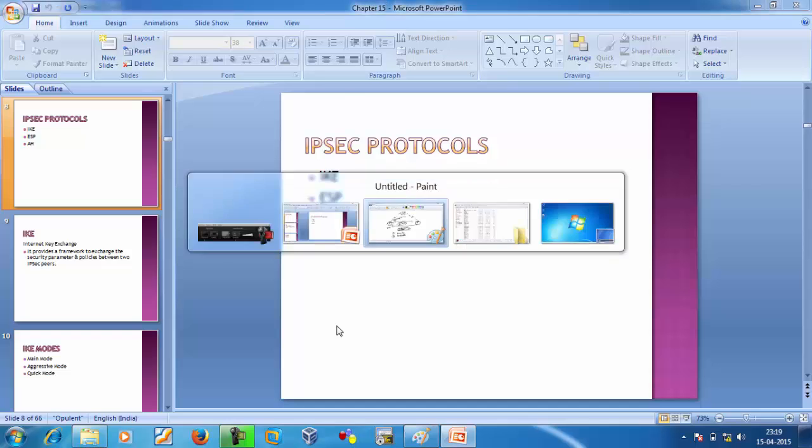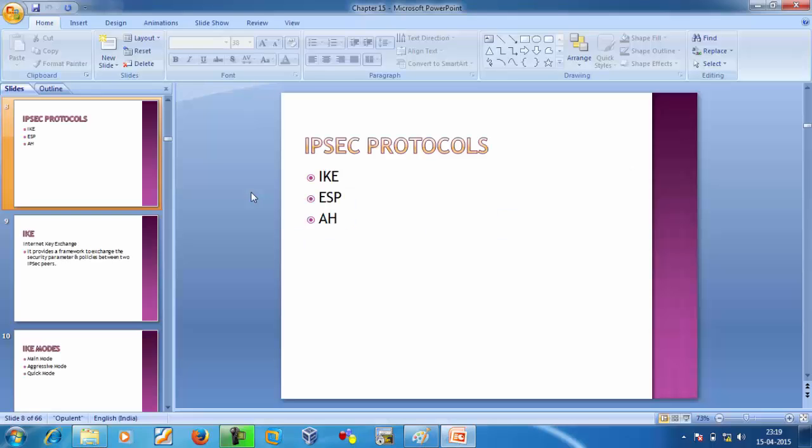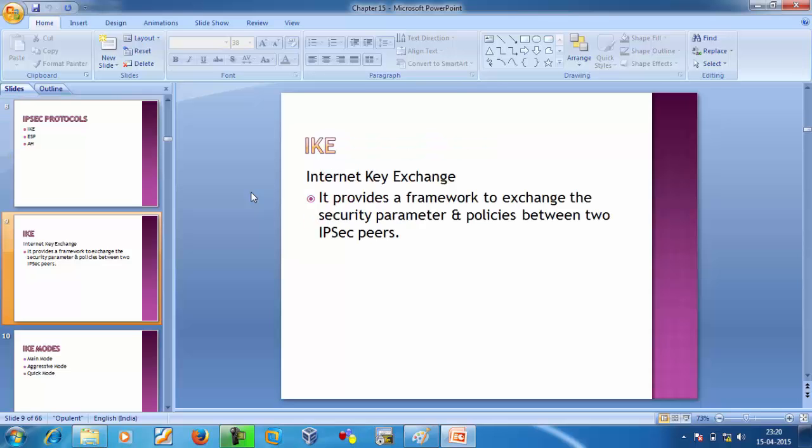Okay, next one is here when we are talking about IPsec. IPsec is a terminology which provides us four features: confidentiality, integrity, data origin authentication, and anti-replay. But here, when we talk about IPsec terminology, which protocols are used by IPsec? They are in front of you. First one is IKE, second one is ESP, and third one is AH.